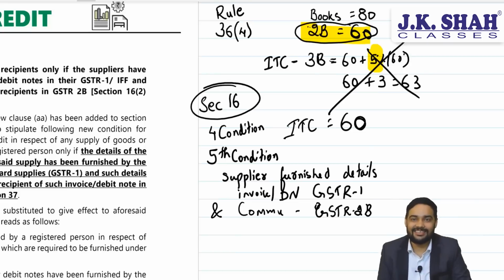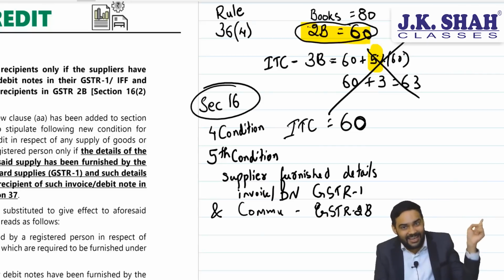for ITC. This has resulted in a very, you would say, very difficult scenario for the trade. Reason, earlier we used to fight on quality and pricing. Today, supplier and recipient fight as to whether the invoice is furnished or not.